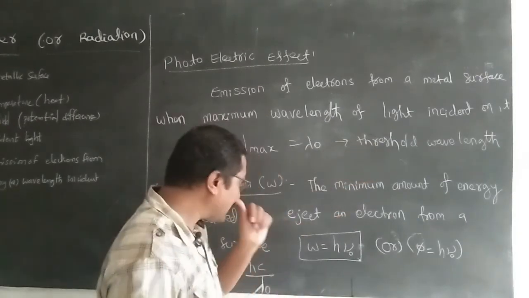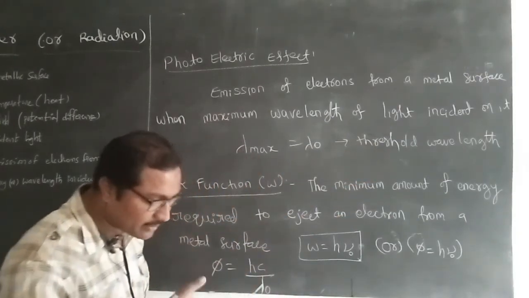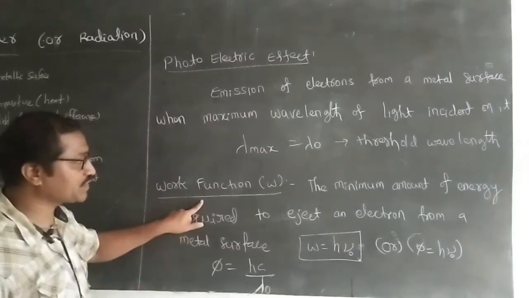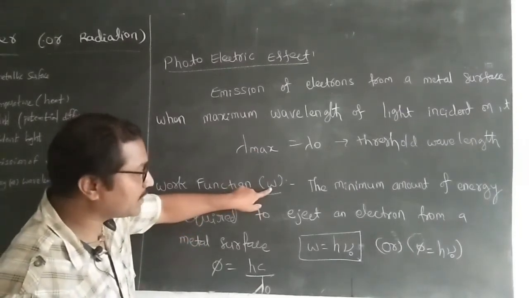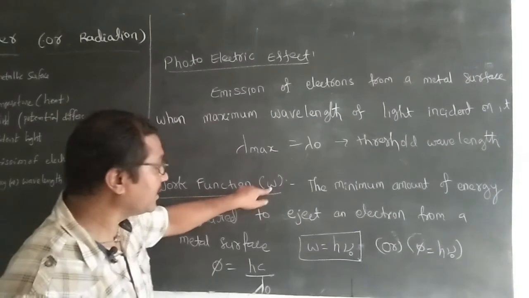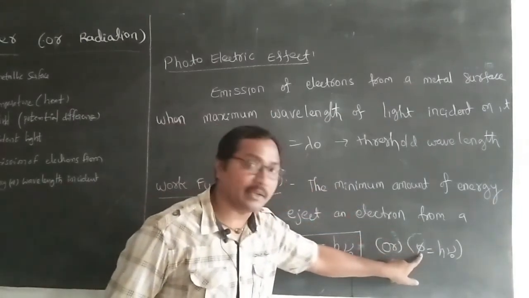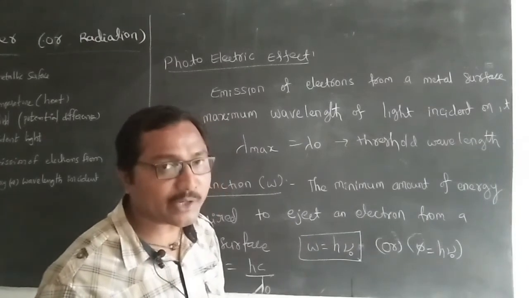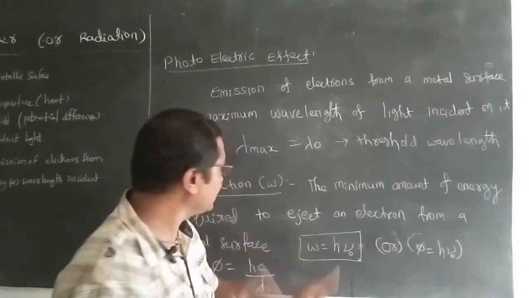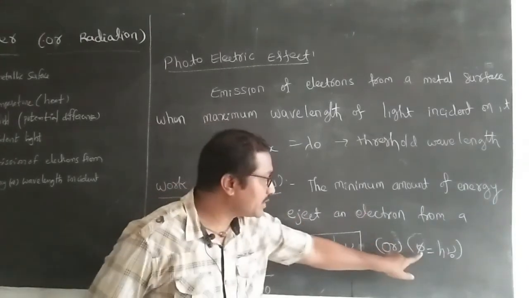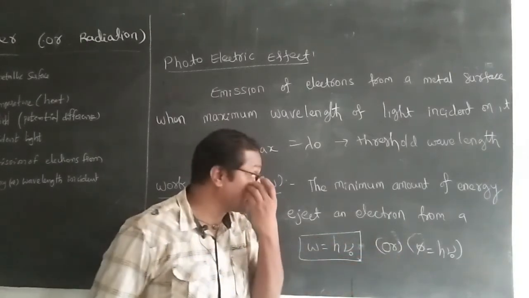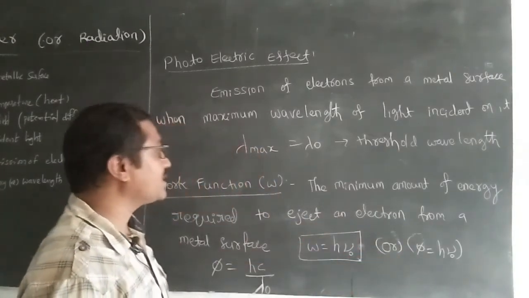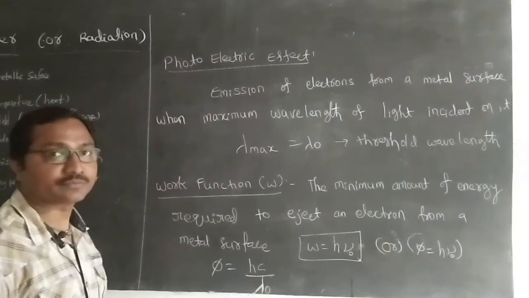Next we have one more term, the work function, and it is denoted with W, otherwise we can denote it with phi. Don't be confused, in different materials it is denoted in different ways, either W or phi. Now we come to the definition of the work function.